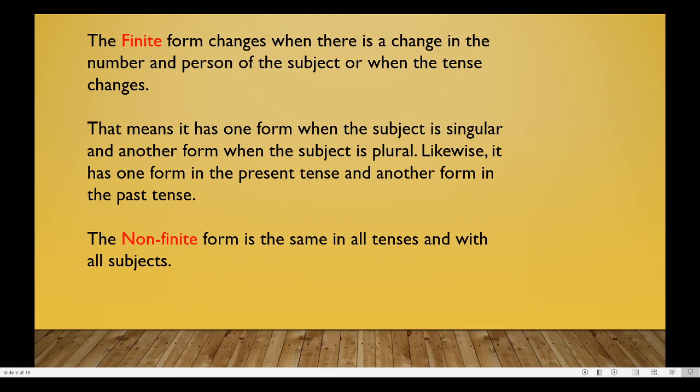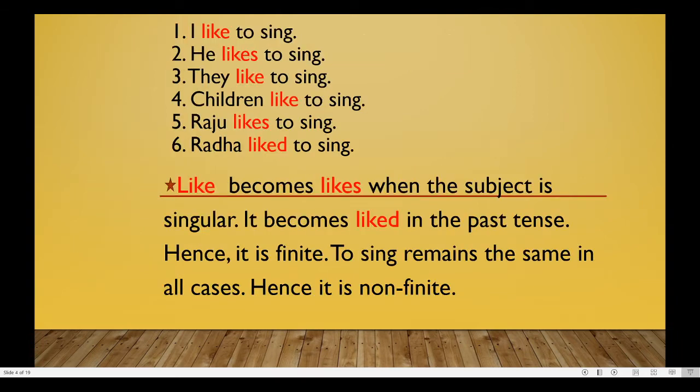That means it has one form when the subject is singular and another form when the subject is plural. Likewise, it has one form in the present tense and another form in the past tense. The non-finite form is the same in all tenses and with all subjects. Let me explain this with some examples.